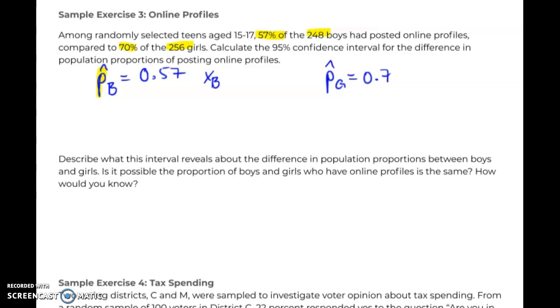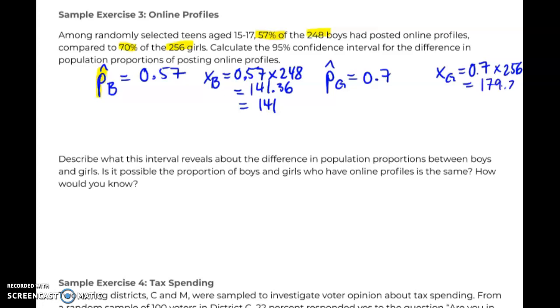So 57% of 248 is equal to 141.36, which, really, that's 141 boys. And then for the girl group, we have 70% of 256 girls. That's 179.2, which is 179 people.